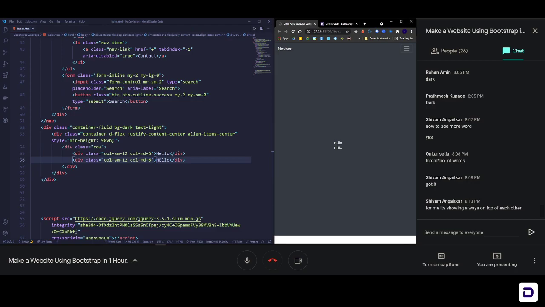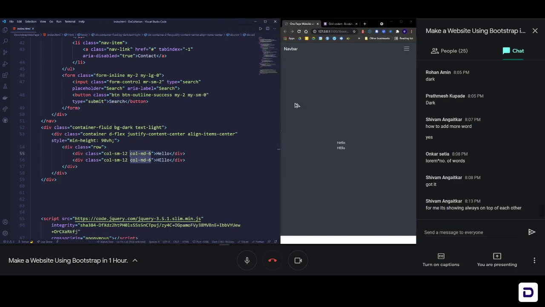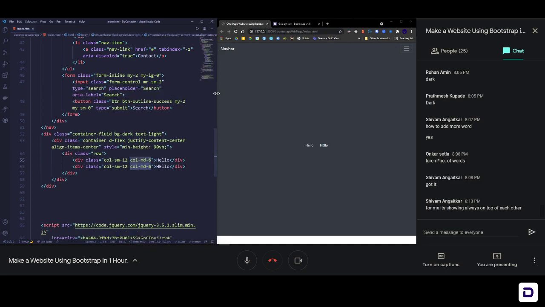Now if I move towards a smaller screen size, you can see that as soon as I hit the small screen size, both hellos are on top of each other. But if I go towards the medium screen size, they are now left and right. So on a small screen it is taking the whole 12 column space, and on medium screen and above, it is taking just 6 column space, that means half of the screen. You can see it happening in real time and it's working. So the whole page is becoming responsive one by one.